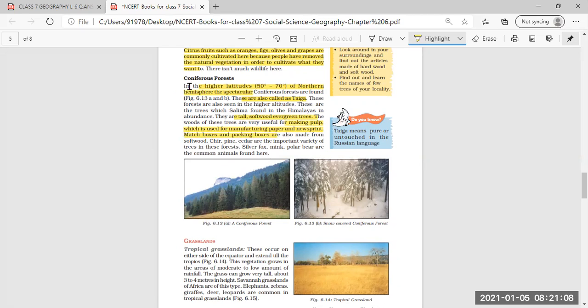Examples of this coniferous forest are chir, pine, and cedar. They are the important trees grown in this coniferous forest. And animals found here are silver fox, mink, and polar bear. They are the common animals found over here.